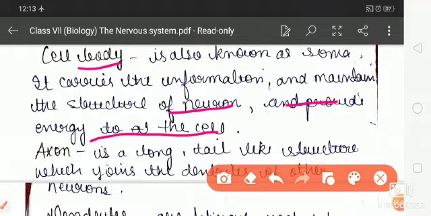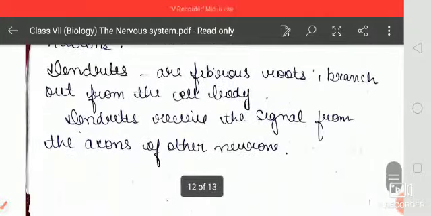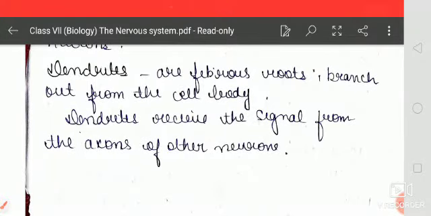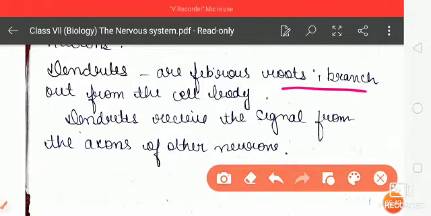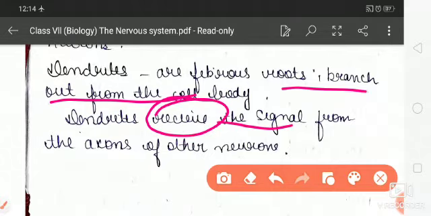And the axon is a long tail-like structure, as I have shown you. The axon joins the dendrites of other neurons. Dendrites are the fibrous roots that branch out from the cell body, and these dendrites receive the messages or signals from the axon of other neurons.